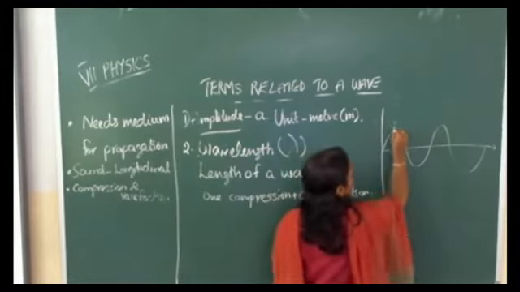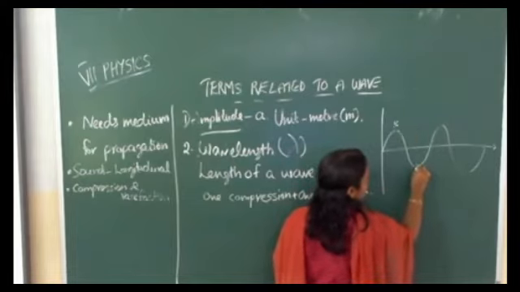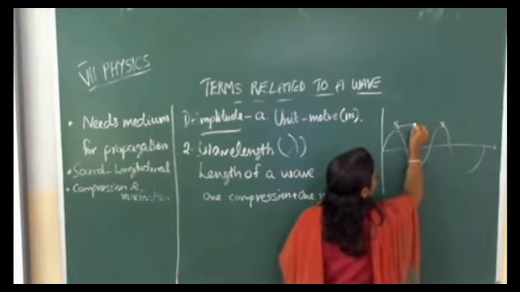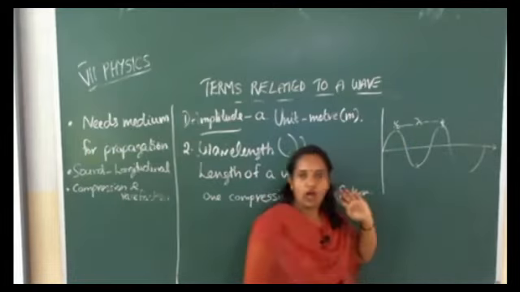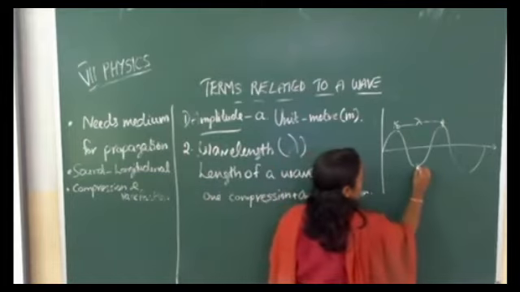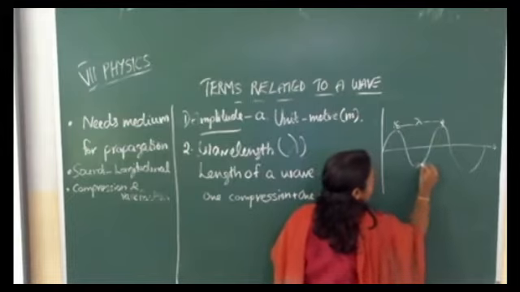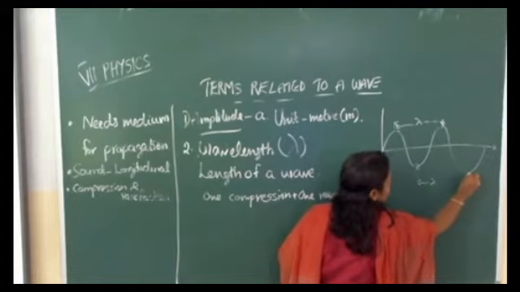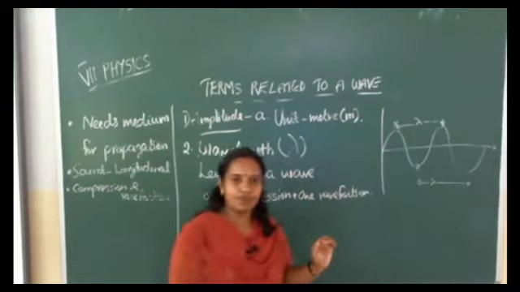Starting from here, then half wave will finish here. Full wave will be at this point. This one also we are calling what? Wavelength. Same way here also you can represent. Then the half wave will be at this point. This point the wave will finish.